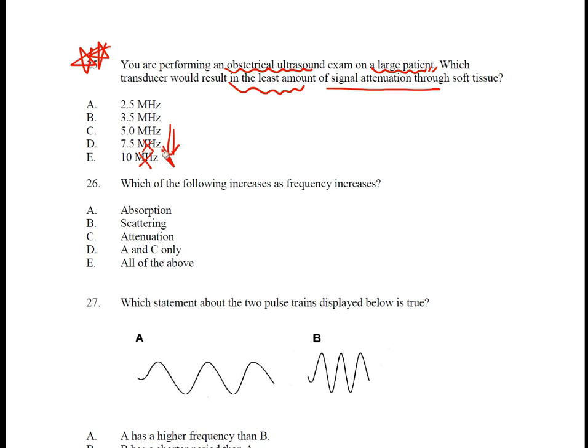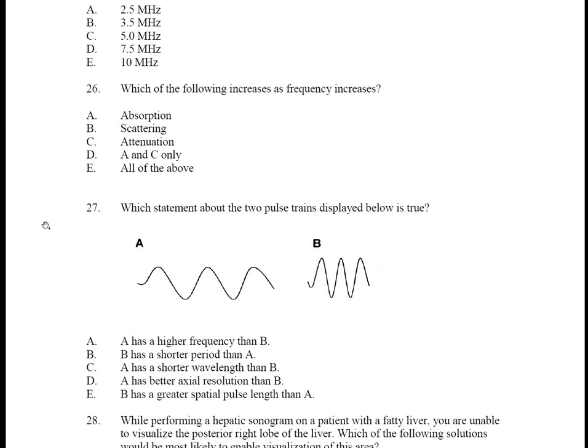Although the reference value is somewhat ambiguous, since the clue large patient appears in the context of obstetric ultrasound, you should understand that applying the lowest frequency to select the deepest region is relevant. Therefore, among the options, you should choose 2.5 MHz, the lowest frequency, as the relevant answer. Next, let's move on and look at question 26.